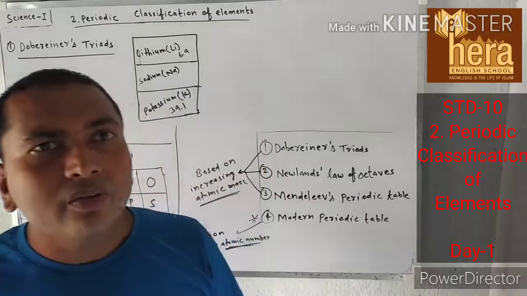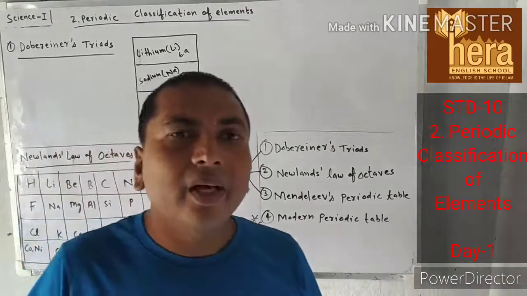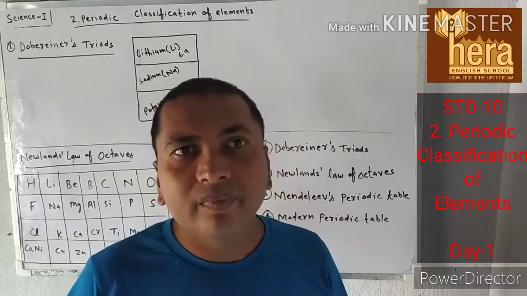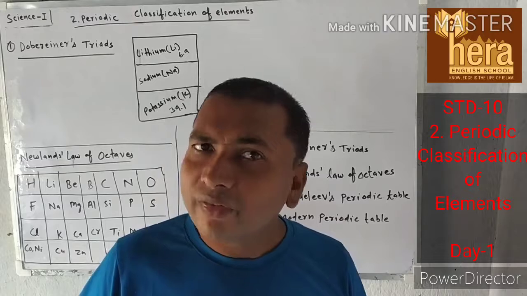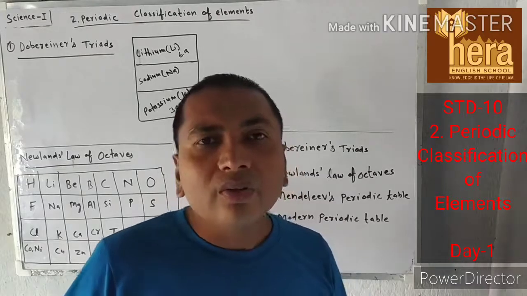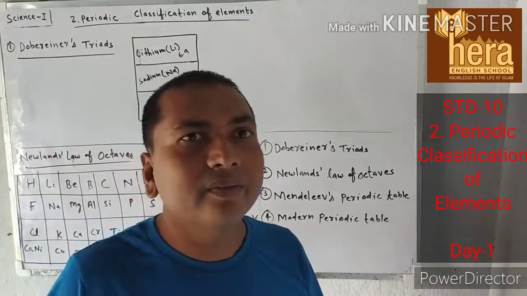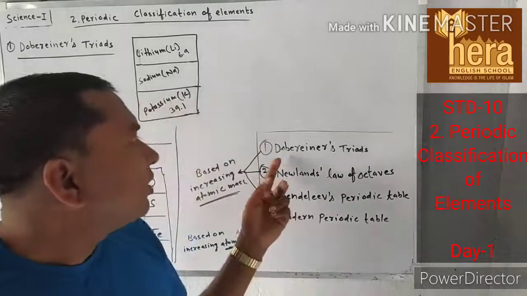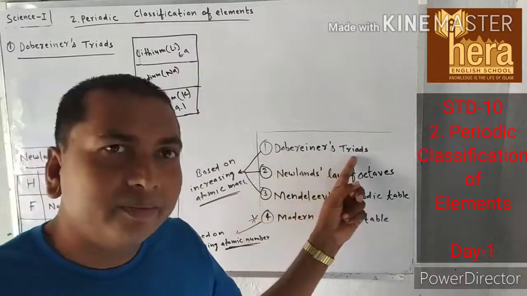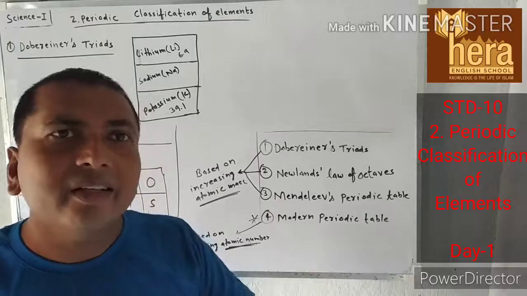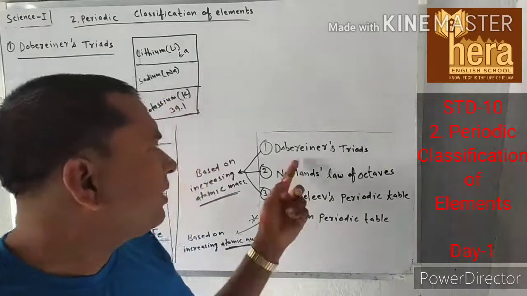Many scientists came and gave their own theories for the classification of elements. The first scientist was Dobereiner with his triads.